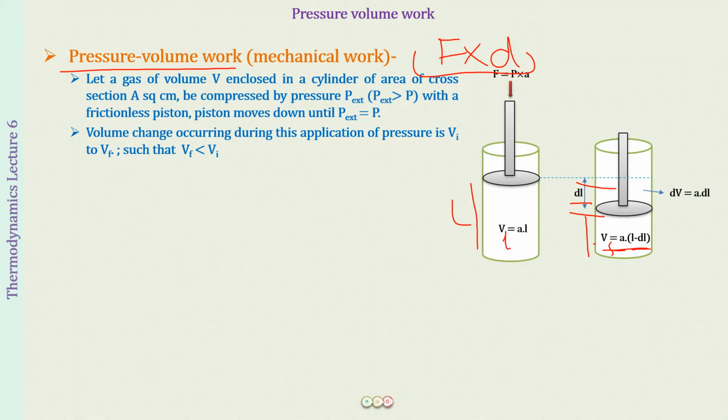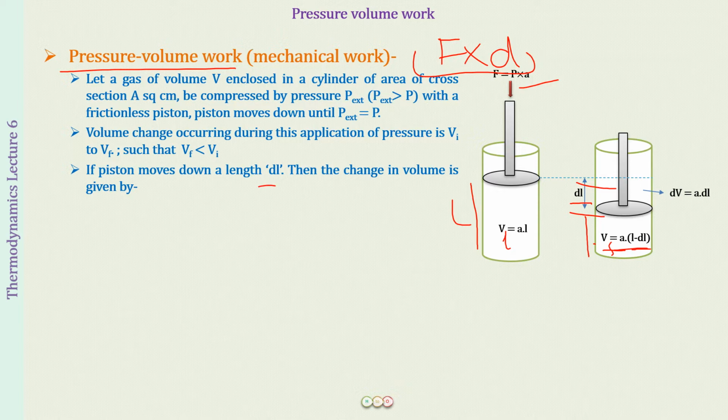Clear enough? I hope there is no problem that there is a volume change that has occurred because the external pressure is greater than the pressure of the gas, right? Okay. Now the piston has moved a length dl down. The change in volume, we can write this as A into dl. So here this is what we have written, dl into A.